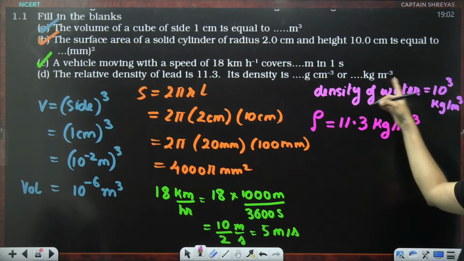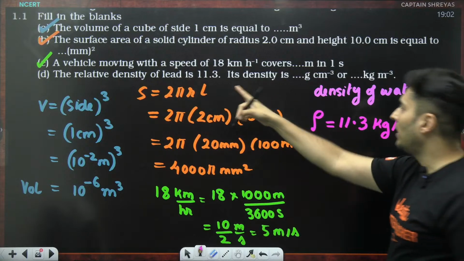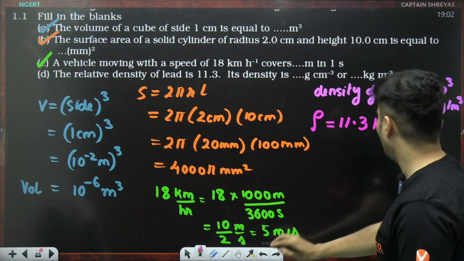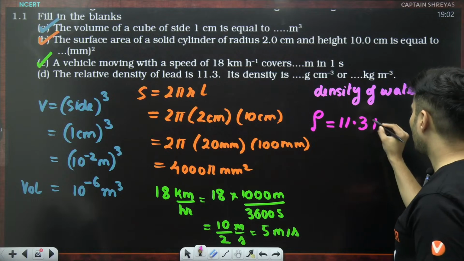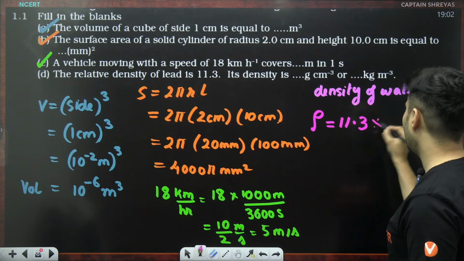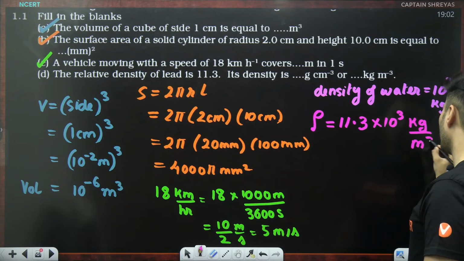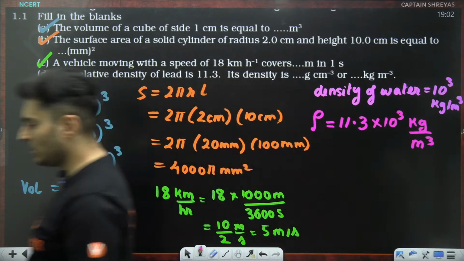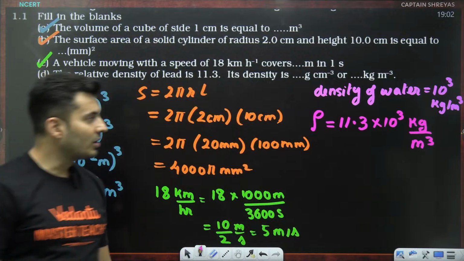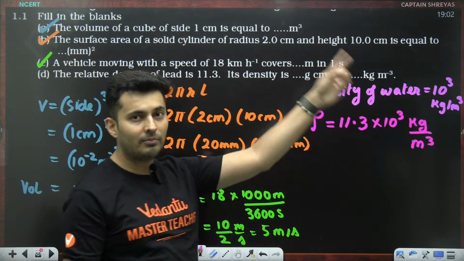This is in kg per meter cube for lead, but I have to multiply it with 10 to the power 3 because that is the density of water. So 11.3 into 10 to the power 3 kg per meter cube. That is in kg per meter cube. Correct? But we cannot stop there because they also asked for gram per centimeter cube.